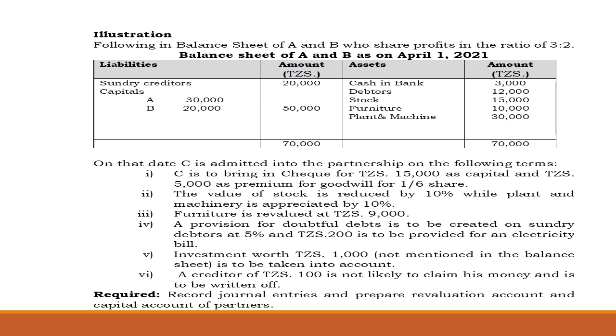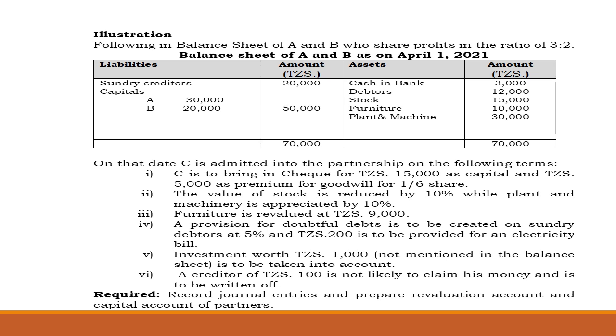On the same date, on April 1st, C is admitted into the partnership on the following terms. C is to bring in cash, which is 15,000 as capital and 5,000 as a premium for goodwill for a 1/6 share. The value of stock is reduced by 10%. So the stock, that is the 15, will be reduced by 10%, while plant and machinery is appreciated by 10%. So the value of plant and machinery will go up by 10%.